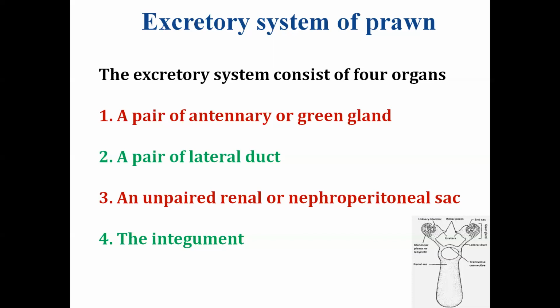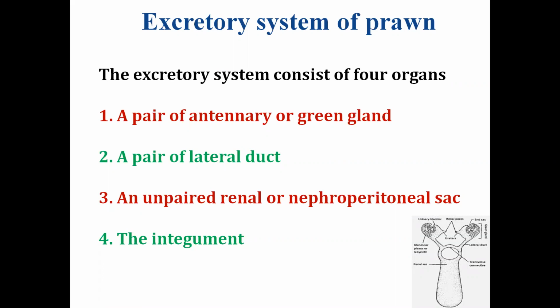In the prawn, or in crustacea in general, there are four organs which together form the excretory system, and this system helps in the removal of nitrogenous waste as well as in osmoregulation.